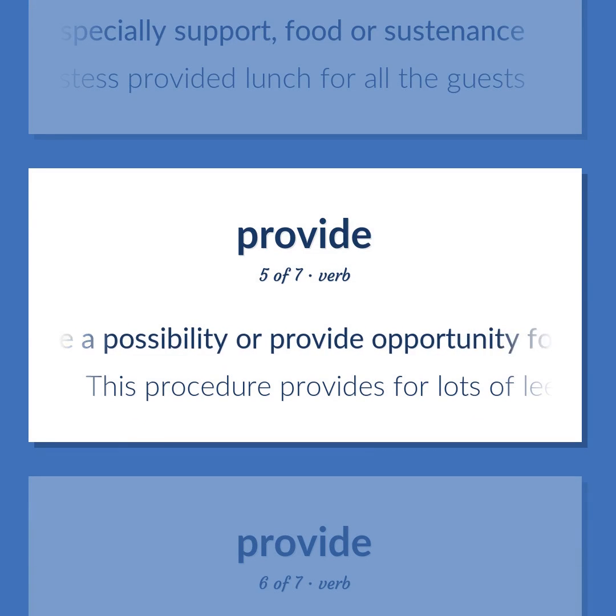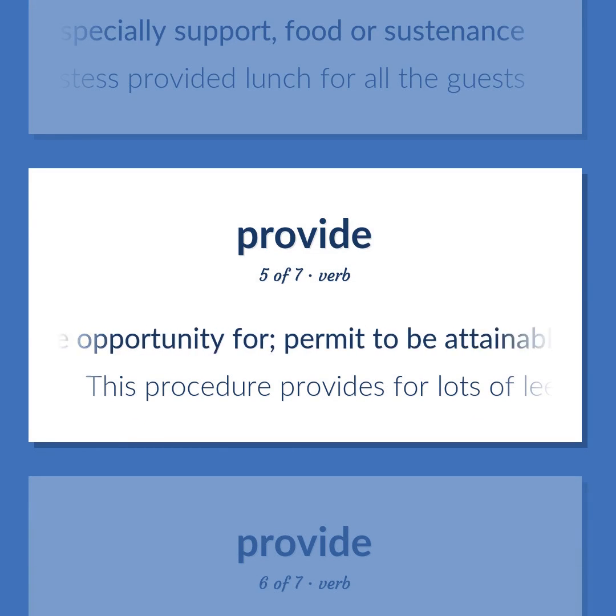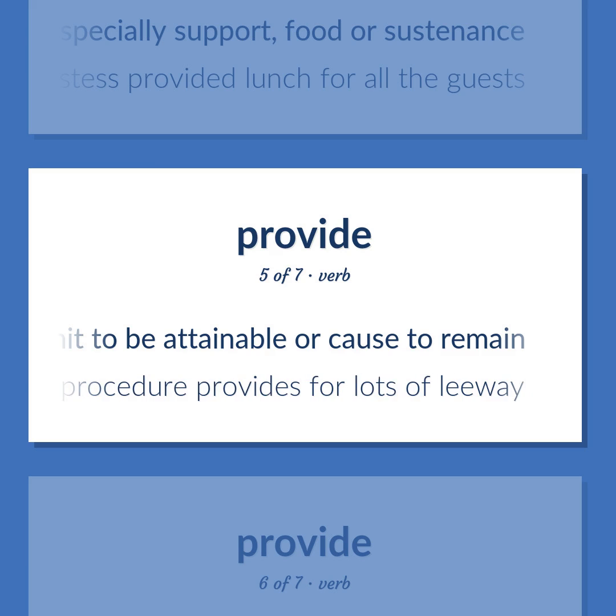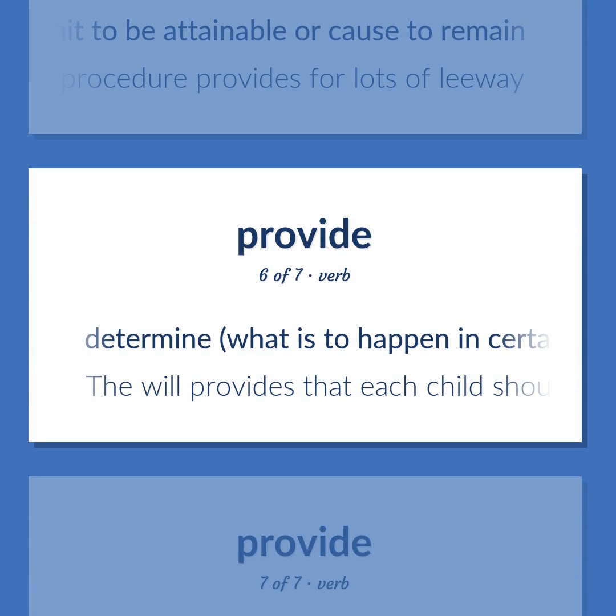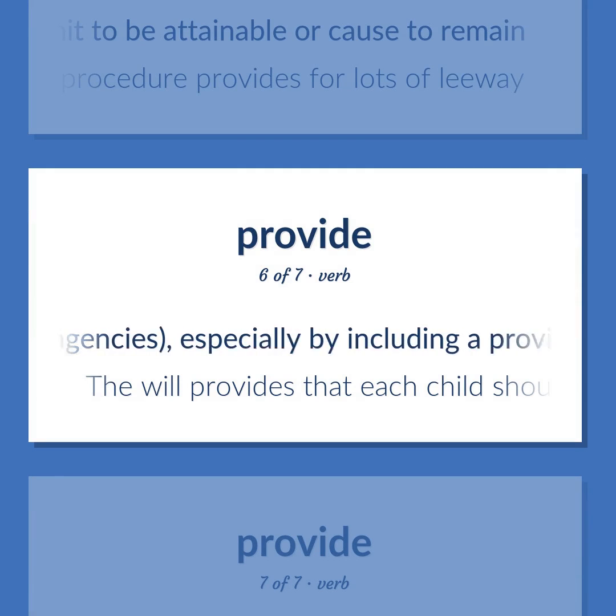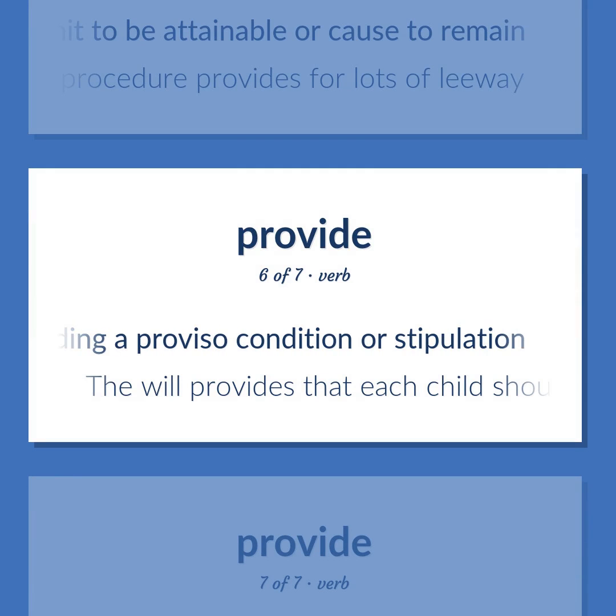Make a possibility or provide opportunity for, permit to be attainable or cause to remain. This procedure provides for lots of leeway. Determine what is to happen in certain contingencies, especially by including a proviso, condition or stipulation. The will provides that each child should receive half of the money.